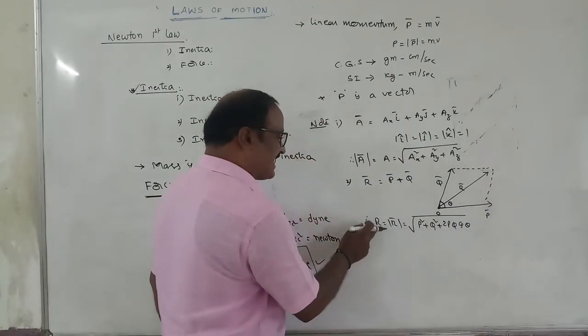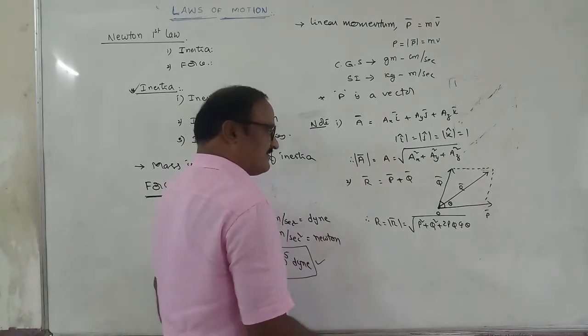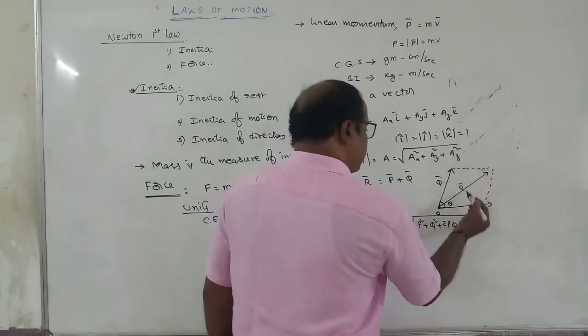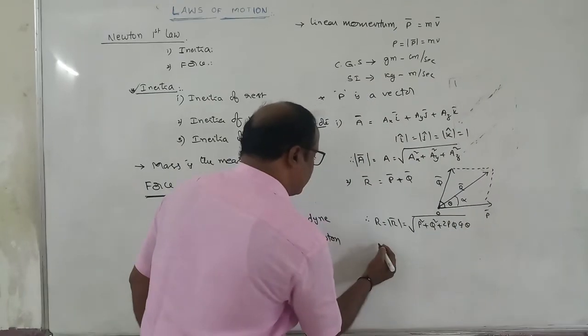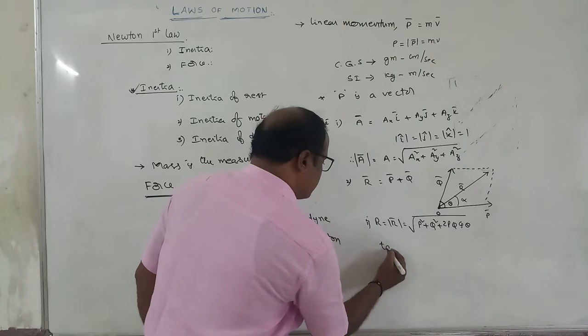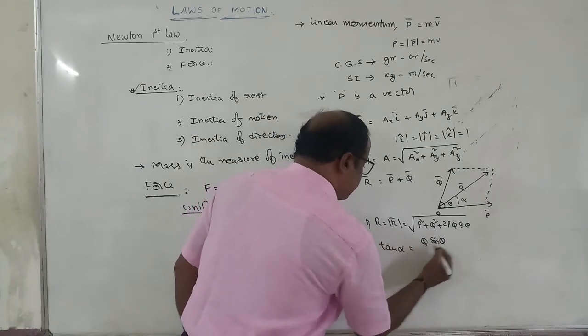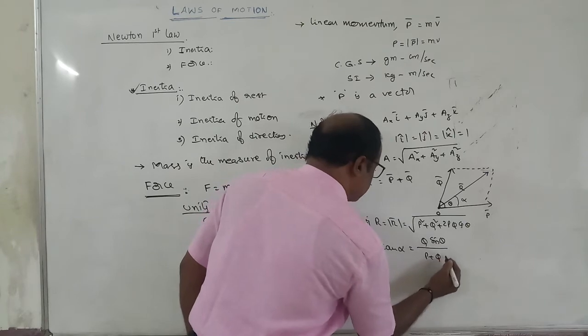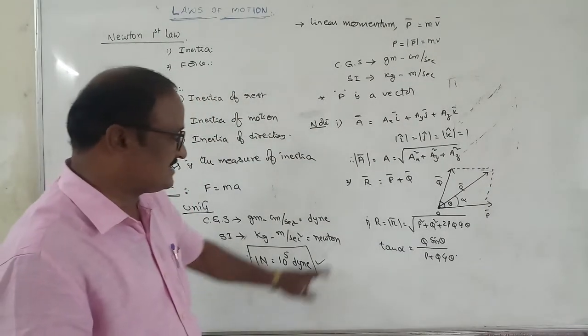This is the formula for the magnitude of the resultant of the vectors. Otherwise, let the resultant make an angle alpha with P bar. Then tan alpha is equal to Q sin theta by P plus Q cos theta.